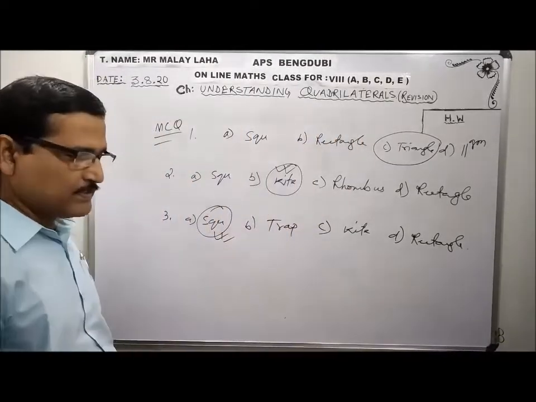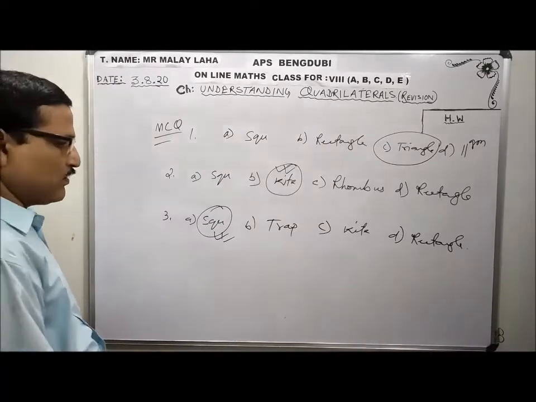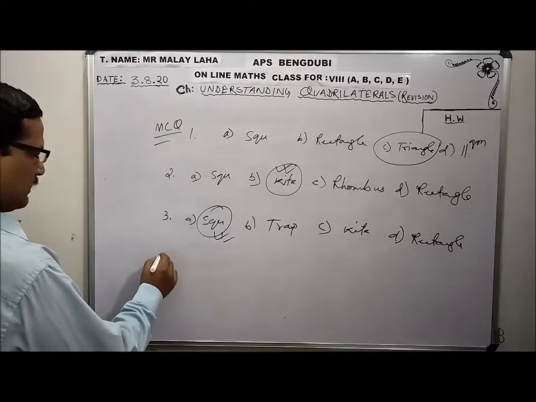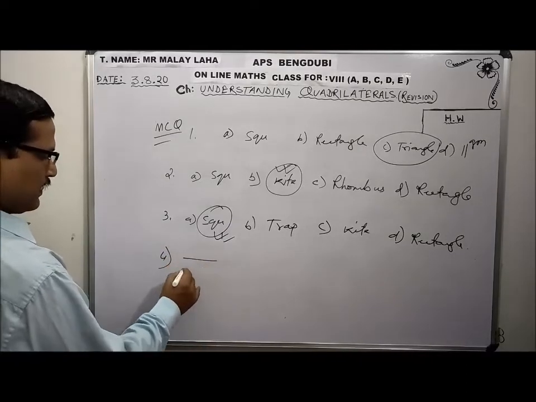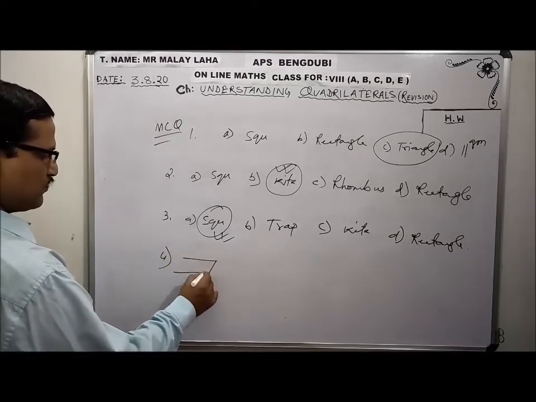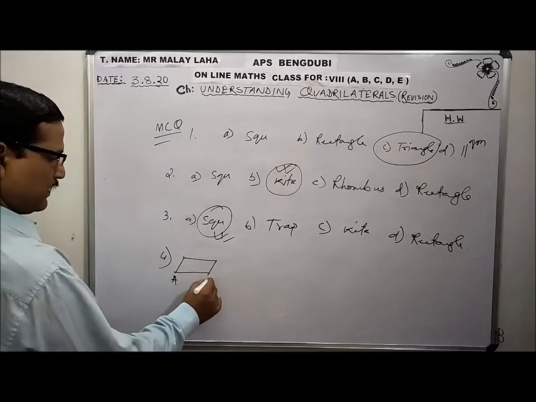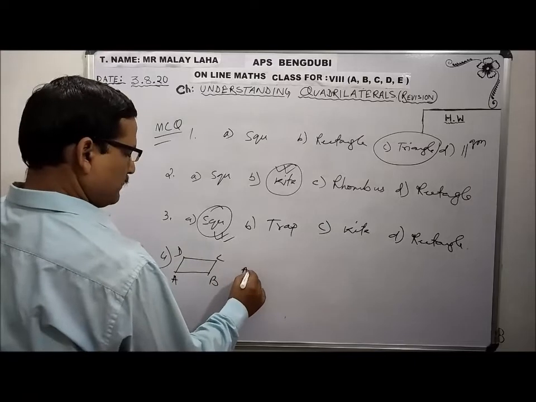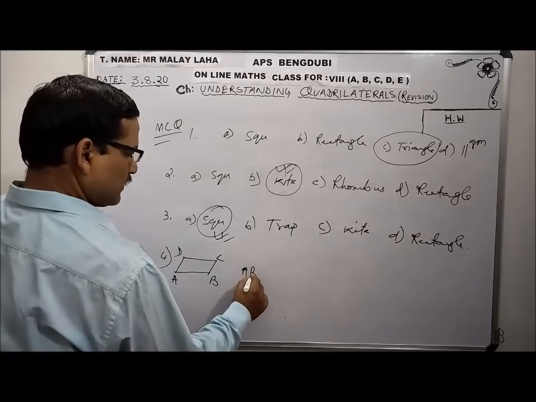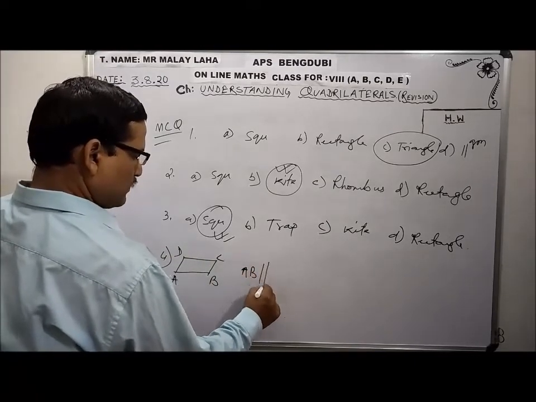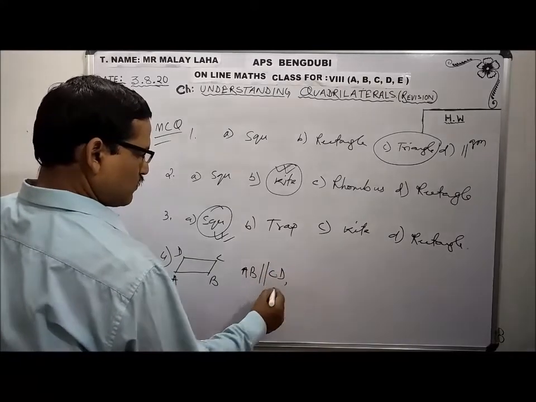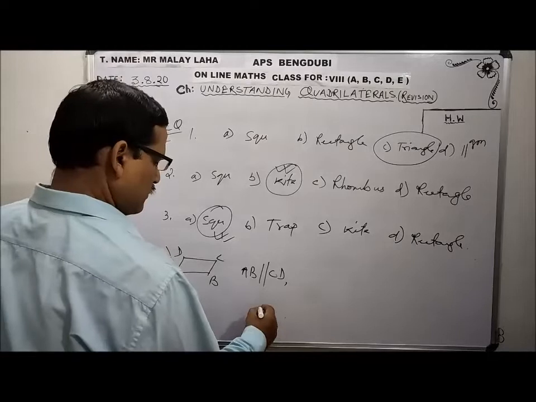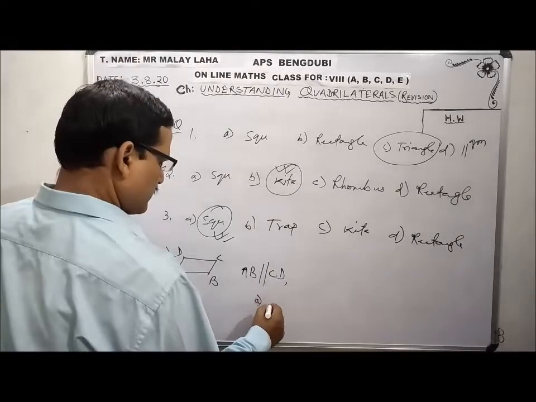Now AB and CD are the two parallel sides of a parallelogram. When the language is not clear to you, you can draw A, B, C, D. So here AB is parallel to CD. Then which concept is correct? Which is the correct option?